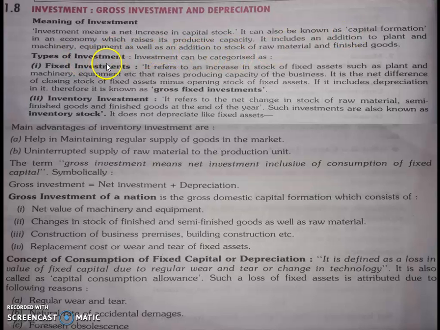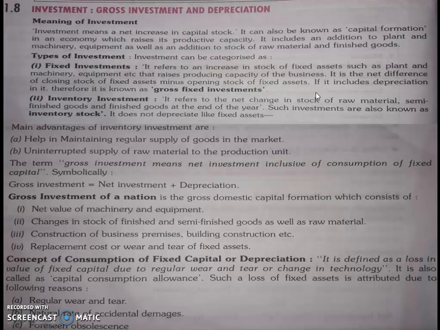Next, types of investment. Investment can be categorized as fixed investment and inventory investment. Fixed investment refers to an increase in the stock of fixed assets such as plant, machinery, equipment, etc. that raises the productive capacity of the business.